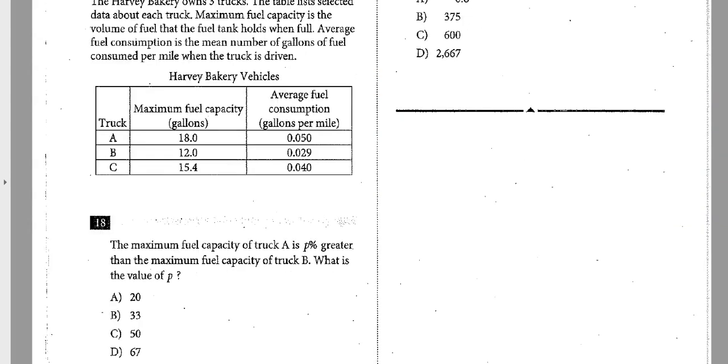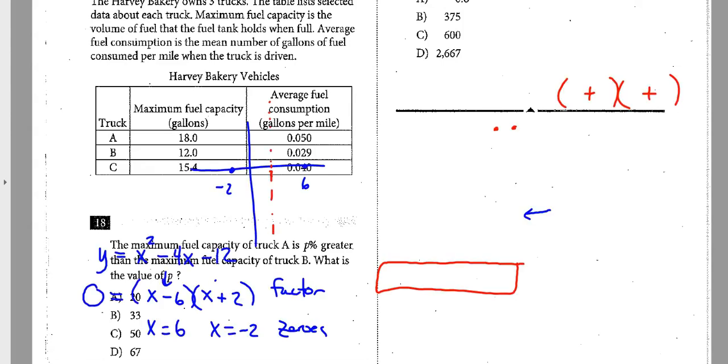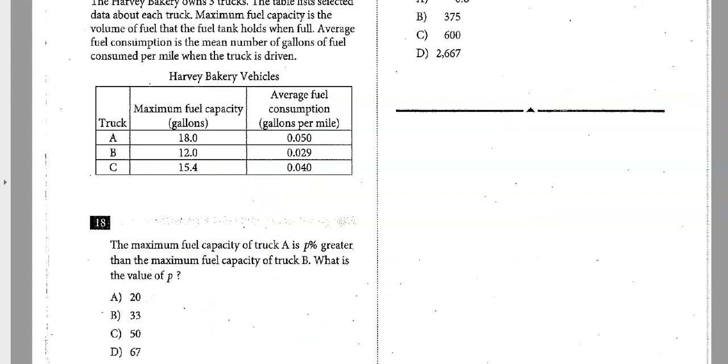All right, looks like we got a word problem. The Harvey Bakery owns 5 trucks. The table has selected data about each truck, maximum fuel capacity, volume of fuel, and so on. Average fuel consumption is the mean number of gallons per mile. So fuel consumption, gallons per mile. It says the maximum fuel capacity of truck A is P% greater than the maximum fuel capacity of truck B. What is the value of P?